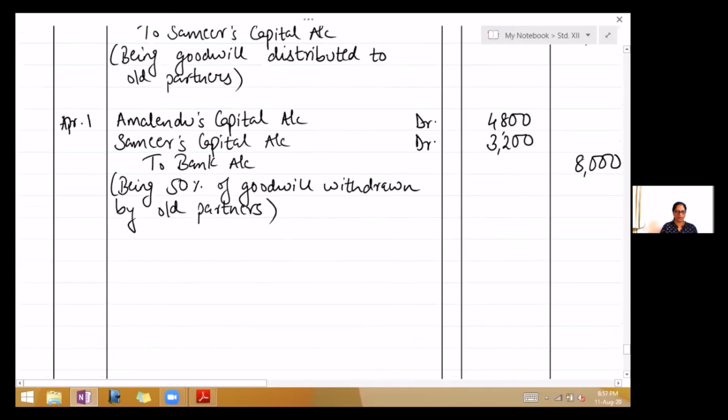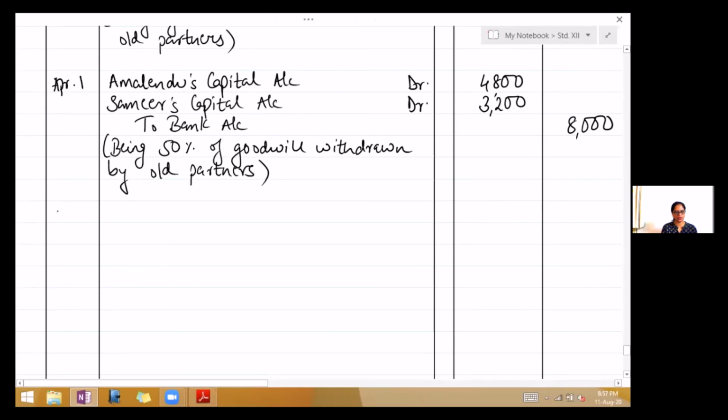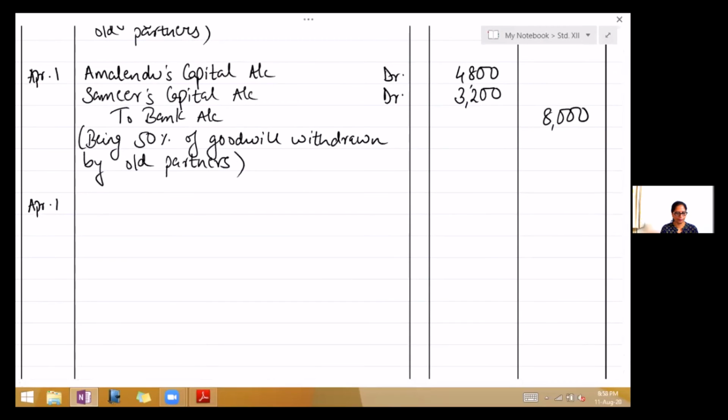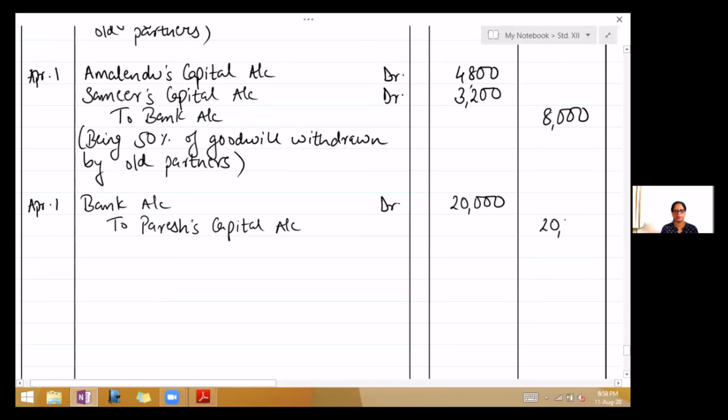Okay, now next adjustment is he shall have to bring rupees 20,000 as his capital. So new partner bringing in capital, date 1st April, right? Bank account debit 20,000. To Paresh's capital account 20,000. Narration: being capital brought in by new partner.